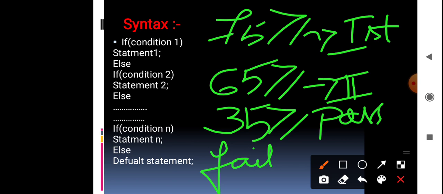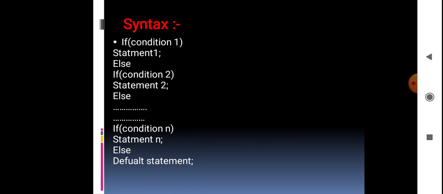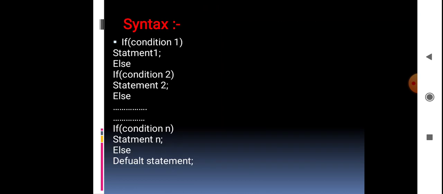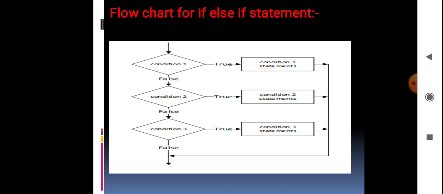The same technique is used here. We have to apply these three conditions, which means you have to use this if else if condition. The if else if ladder will have two or more conditions. Based on the conditions, if one is true, we execute one set of statements. If it is false, we check the next condition. So this is the if else if condition, syntax and example. Next we will see the flowchart.